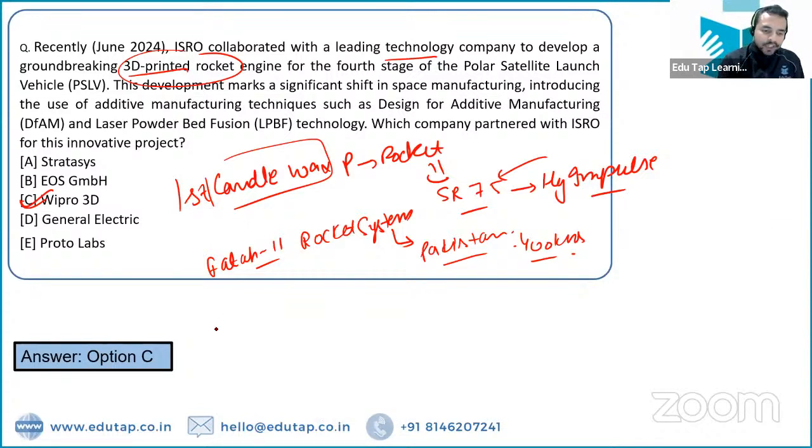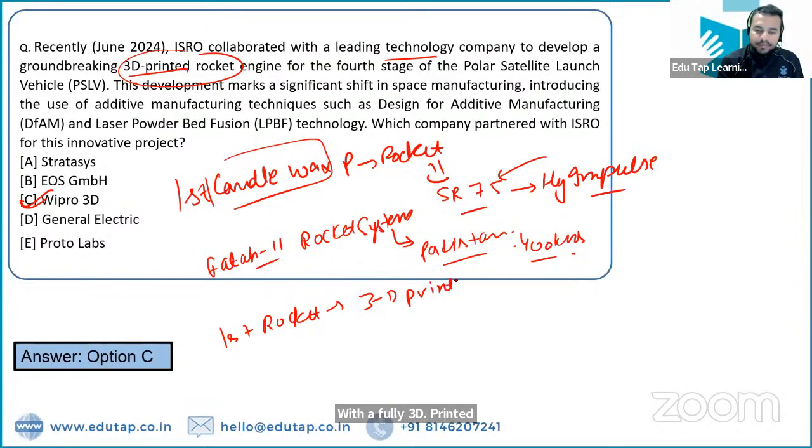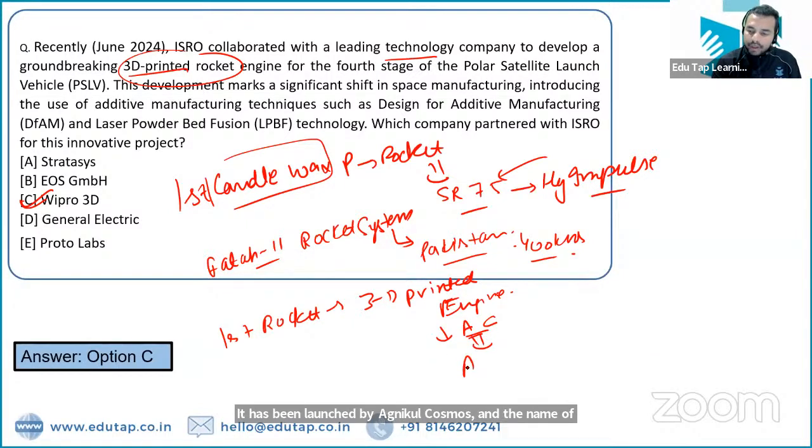So now, my dear friends, world's first rocket with the fully 3D printed engine, right? It has been launched by Agnikul Cosmos, and the name of this particular engine is Agnibaan SOrTeD.